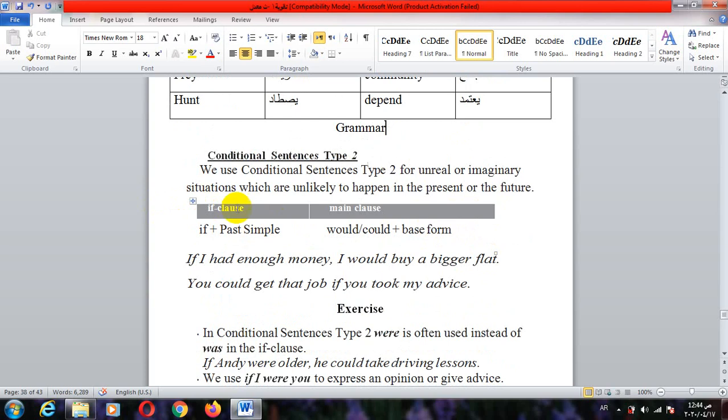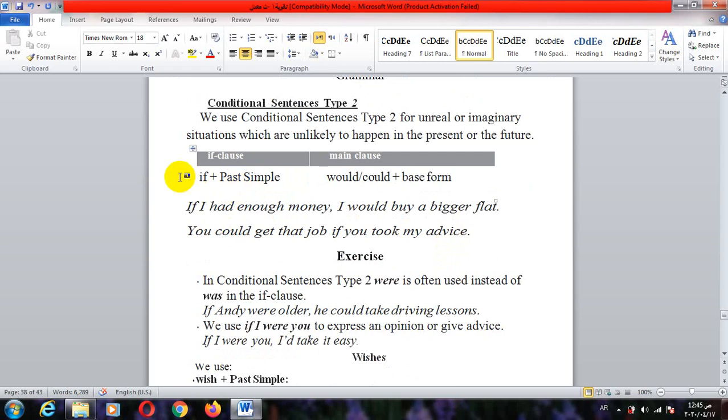The formation of conditional sentence type 2: if plus past simple, then would or could plus base form. As we all know, the if sentence has two clauses: the if clause and the main clause. In the if clause we use the past simple, so the word if is followed by the past simple. The main clause uses would or could plus the base form.